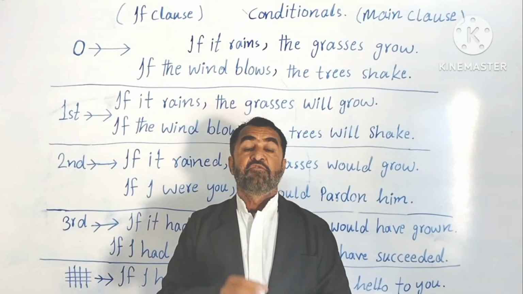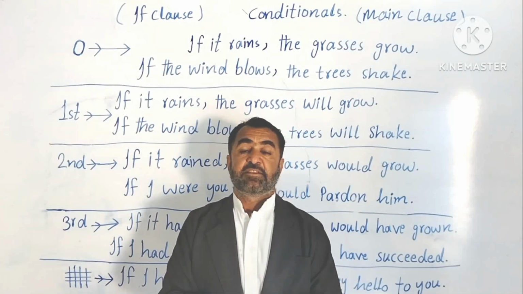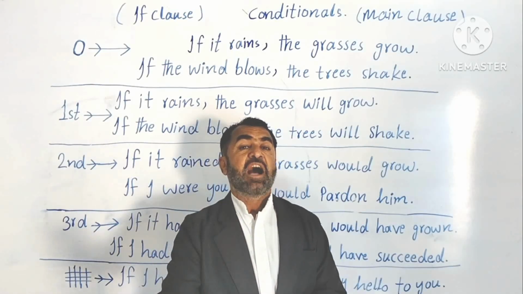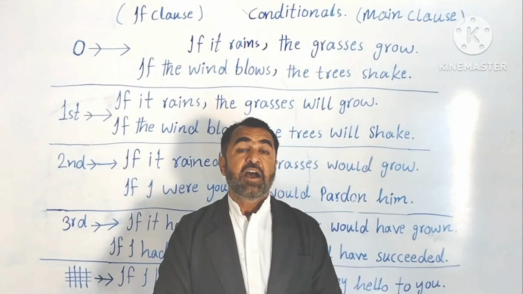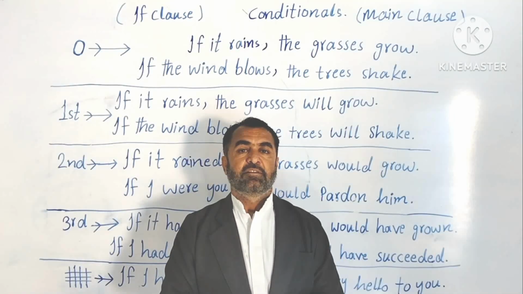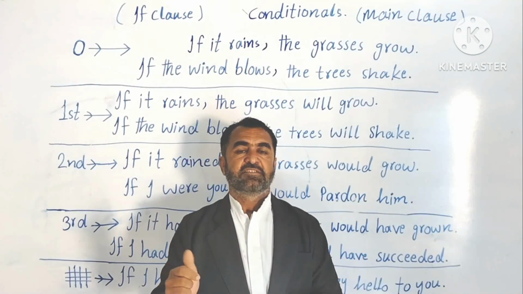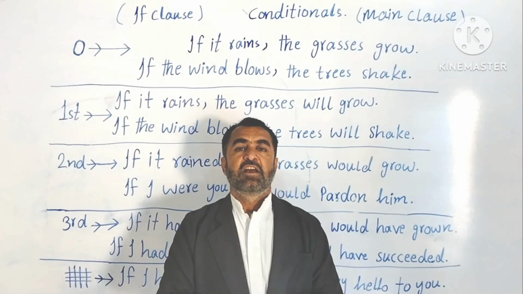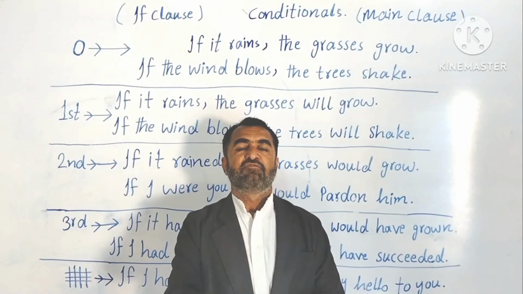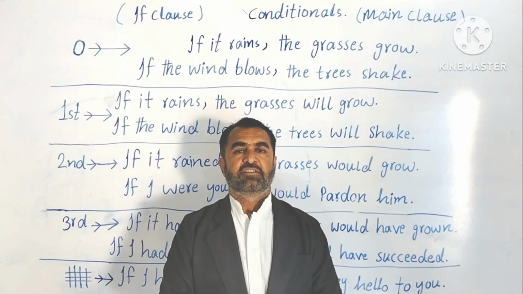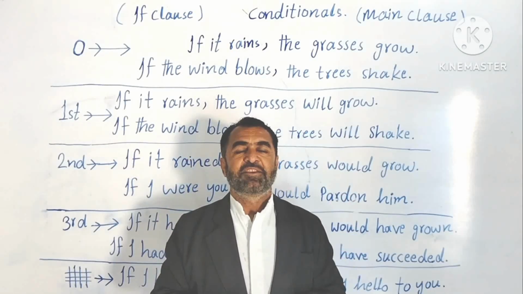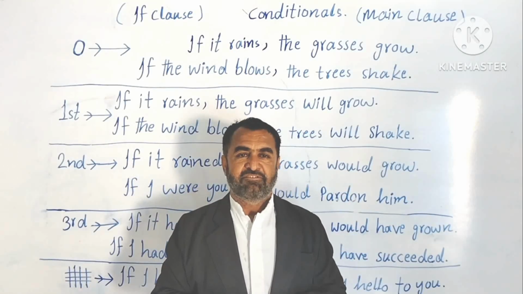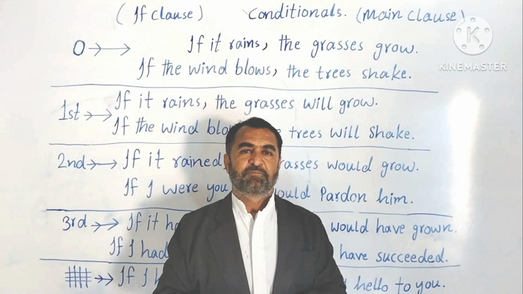For example, if I say, if I had been a billionaire, this is the if clause. Now look at the main clause: I would have traveled the world. Now, it is just a kind of daydreaming, but not real, not possible.